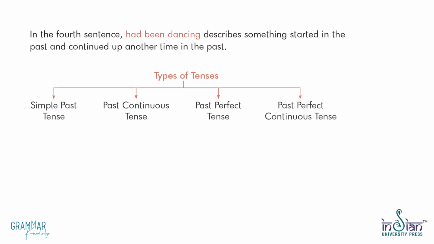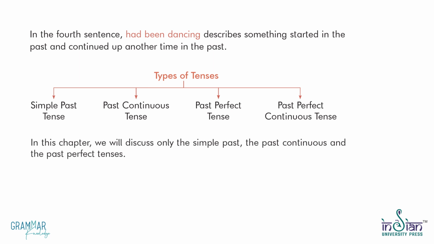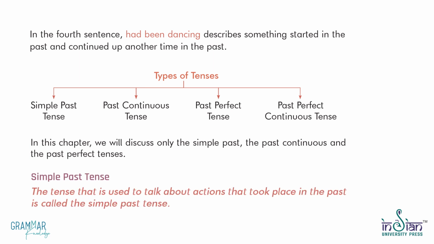Types of tenses. Simple past tense. Past continuous tense. Past perfect tense. Past perfect continuous tense. In this chapter, we will discuss only the simple past, the past continuous and the past perfect tenses.